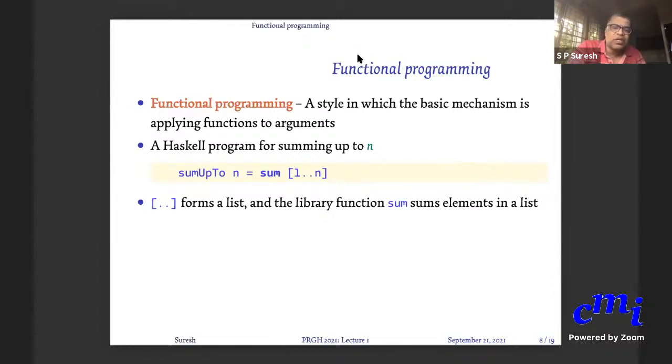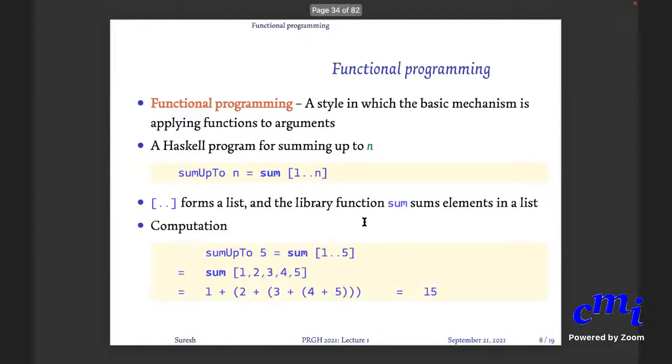If it's a message meant for me and I am not answering immediately, please unmute yourself and ask me. I might not see all the questions in chat immediately. For instance, if I sum up to 5, it is nothing but applying sum on the list 1 dot dot 5, which is the sum of 1, 2, 3, 4, 5, which expands to this, which is 15.